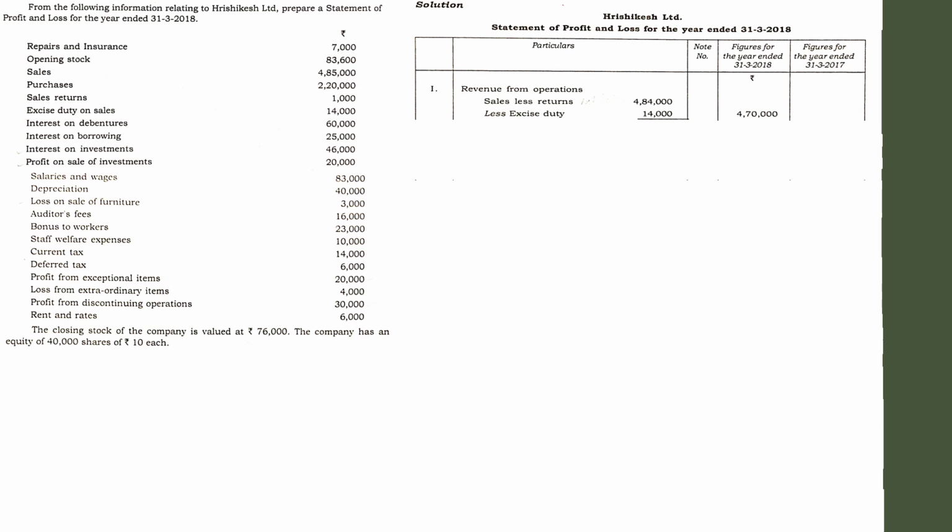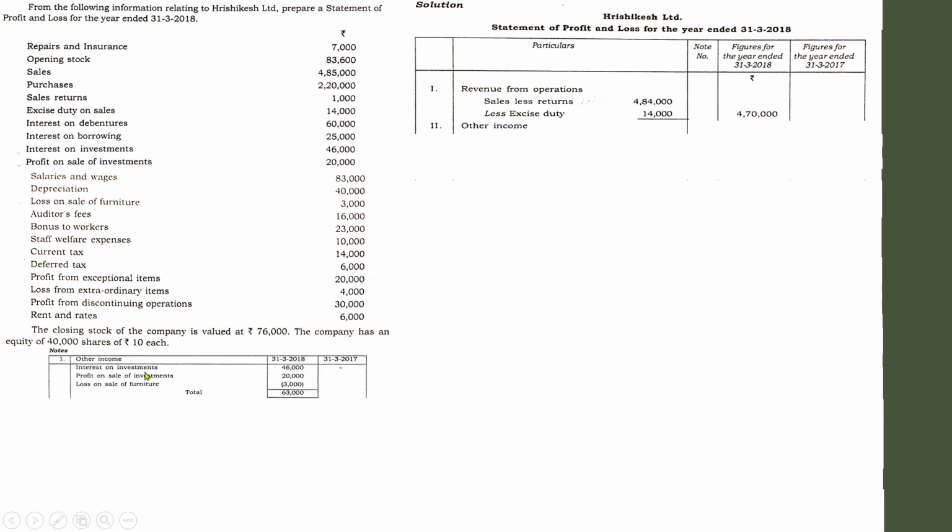So other income might include the sale value of the furniture, but it is not mentioned here. So whenever there is a loss or a profit on the sale of a particular item, you have to adjust that profit or loss with the corresponding item. Just like the profit on sale of investment is adjusted on interest or investment, whatever it is. Like that, the loss on sale of furniture, how are you going to adjust that? See, it can be shown in the working note.